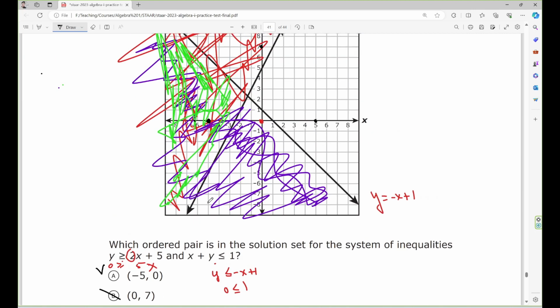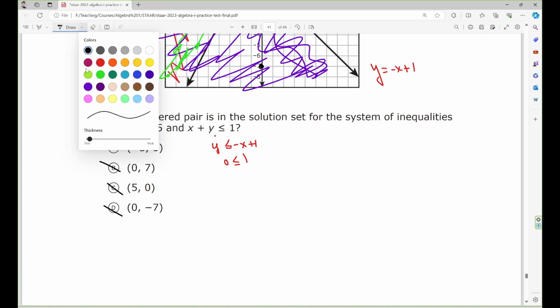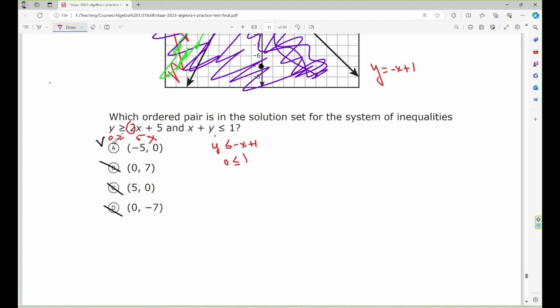X equals 0, y equals negative 7 is right here, so it's not right. So the answer must be the first one. Alright.